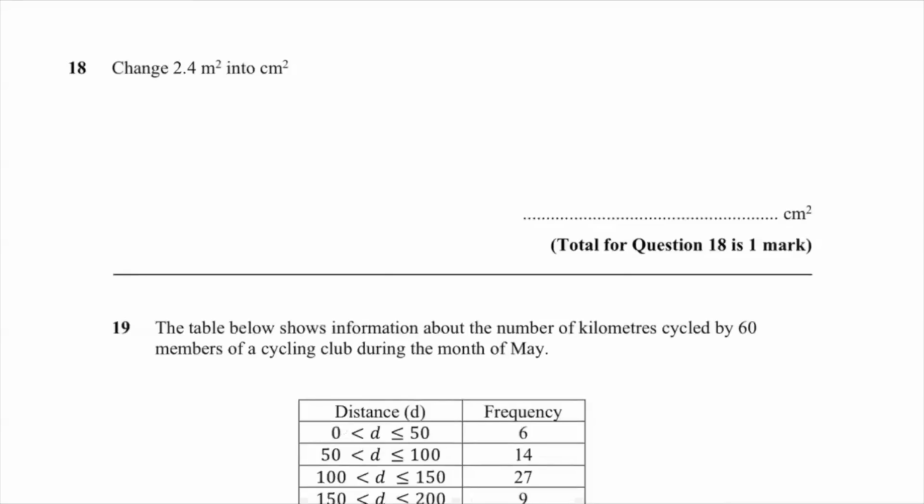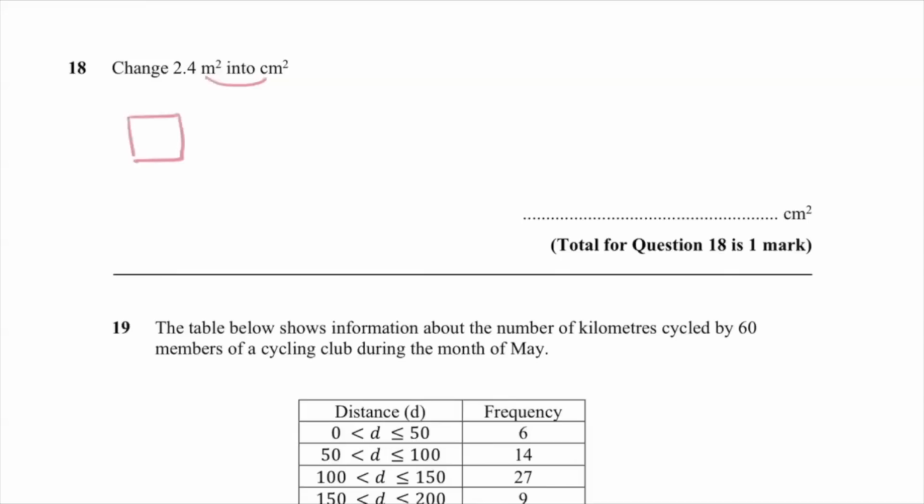Okay, so this question is asking us to change from meters squared to centimeters squared. The other type of question that we see like this is our kilometers per hours to seconds type things. And it's like always a bit of a, which one should we go for? So hopefully we'll see this. Now, the way to do it, the first thing we need to do is to get a connection between our units. The best way to do this is to consider what those units are.